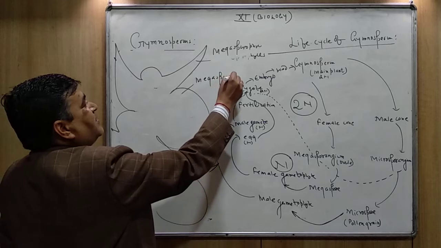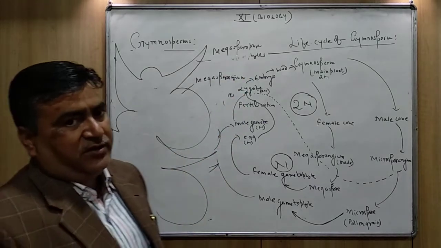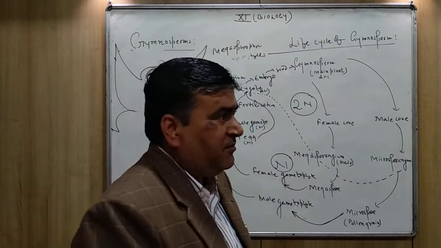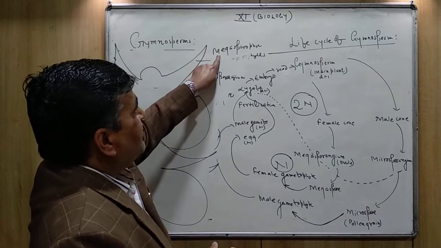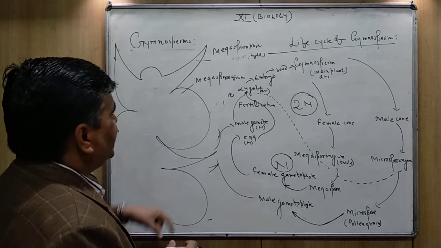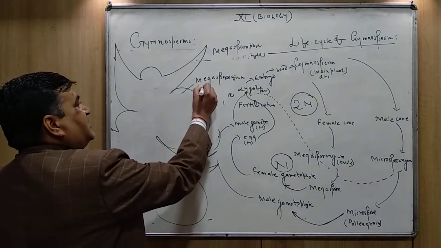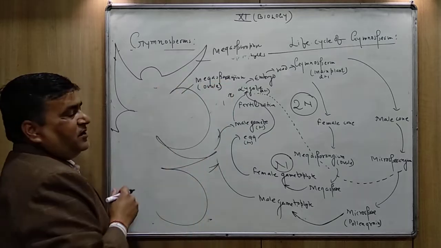Megasporangium. This is not microsporangium. In the case of male, you write microsporangium, but in the female, the leaves are called megasporophylls. This big sac is called the megasporangium, and this megasporangium is also known as the ovule.